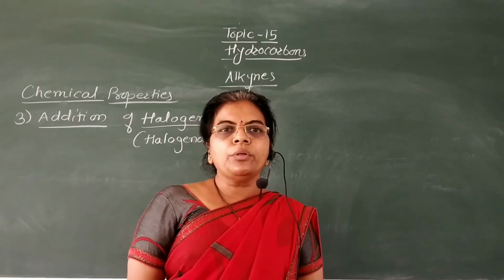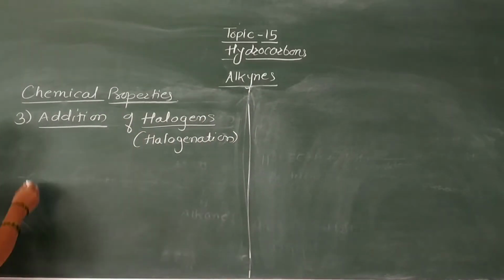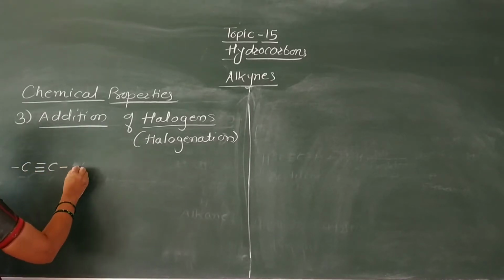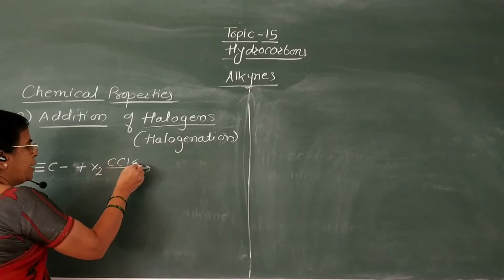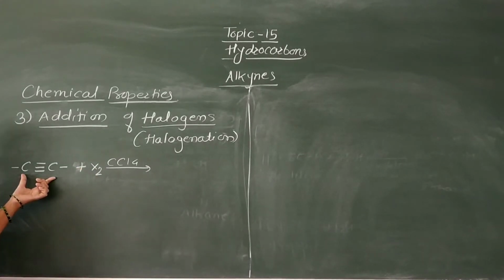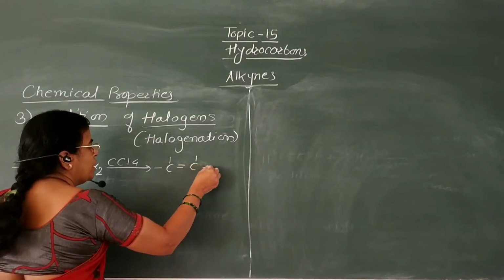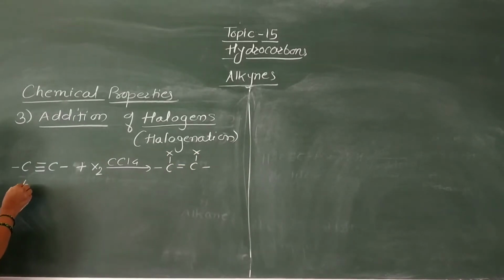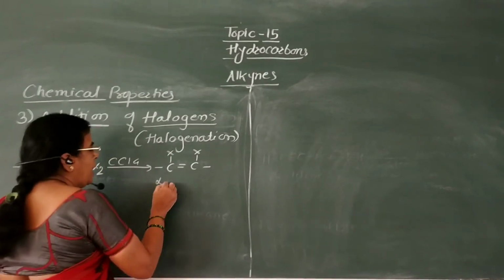Third reaction we are going to see, addition of halogen, that is halogenation. Now here when alkynes are treated with halogen molecule, that is X2 molecule, in presence of inert solvent like carbon tetrachloride, then here addition of this X2 molecule takes place across the triple bond of this alkyne to form this compound. That is, this alkyne is converted into dihaloalkene.